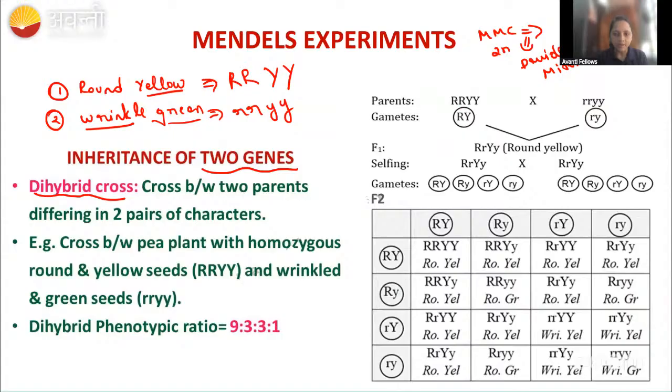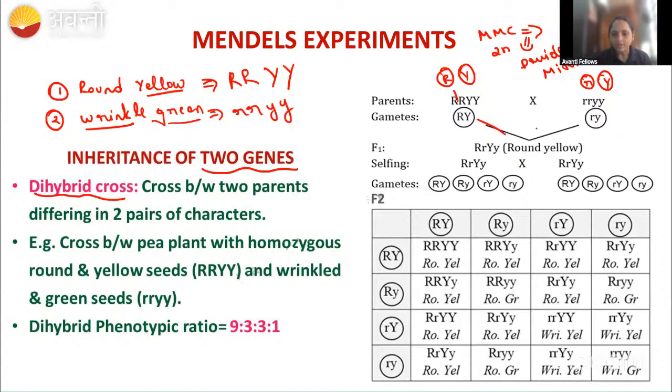From capital R and small r, we are taking one gamete, and from capital Y and small y, we are taking one gamete. So we are taking two different gametes. You have to treat both separately because both are different gametes, like how four sperms will be generated during meiosis. So these are different.